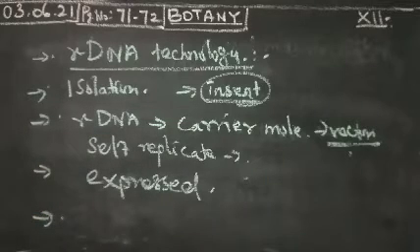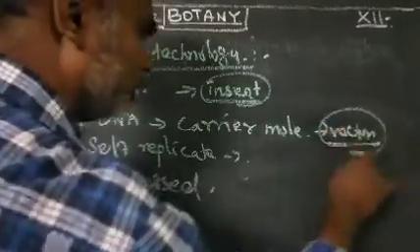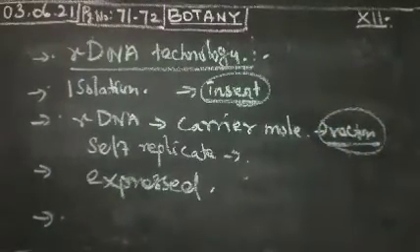Here the vectors are not involved in this process. You can use only PCR, polymerase chain reaction. The vectors are not involved. The desired gene is multiplied by PCR techniques only. The multiple copies are injected into the host cell protoplast, or shot into the host cell protoplast by the shotgun method.